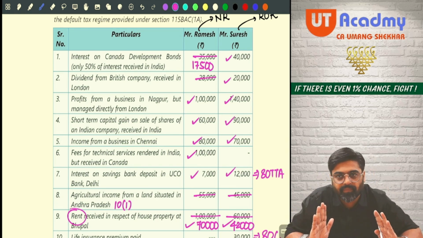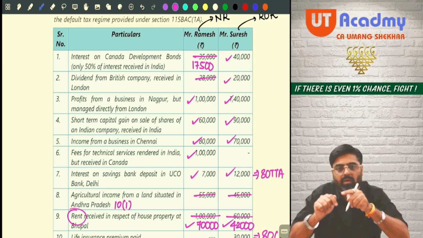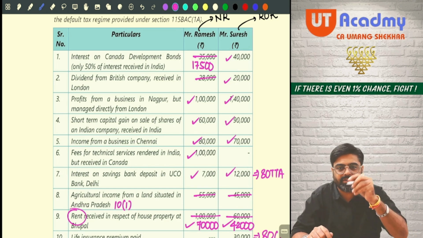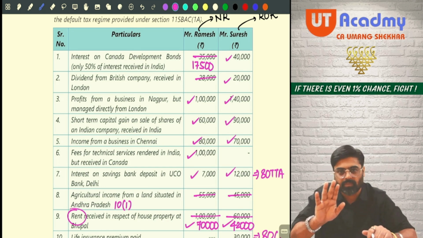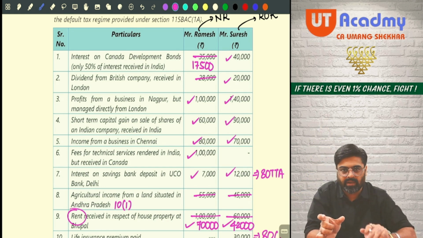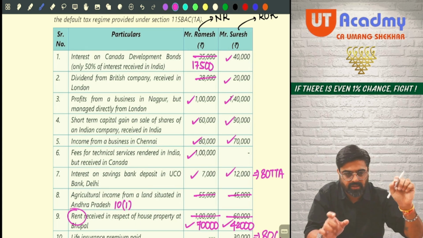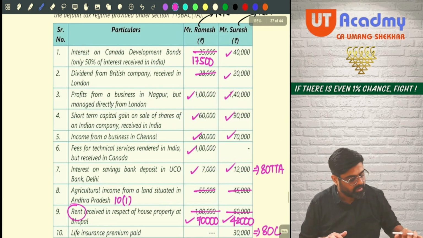Got it? Sure. Now, second one, dividend from British company. You will write down accrued outside India and received outside India. First column dash, second column 20,000. Likewise, you are supposed to write down all the incomes which are taxable. Don't write those incomes which are not taxable. Put a dash.